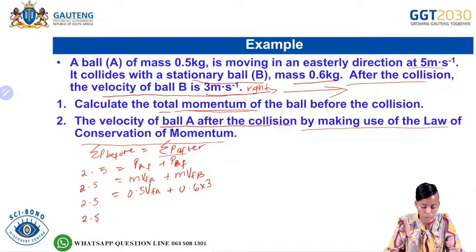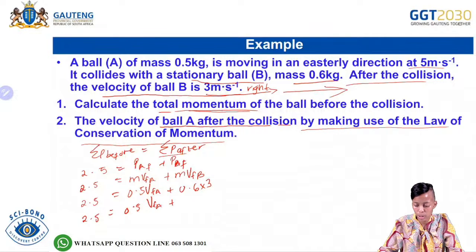So 2,5 is equal to 0,5 times the final velocity of object A, plus 0,6 multiplied by 3. Put that into your calculator and it gives you 1,8.